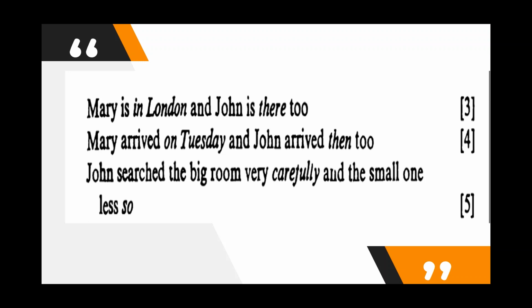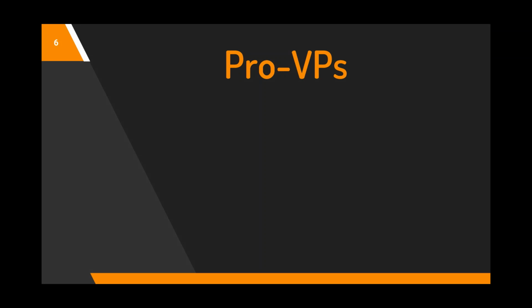And the third example, John searched the big room very carefully and the small one less so. The word so here could be considered as a proform because it replaced the adverb carefully. Also, proforms could replace verbs or verbal phrases. Therefore, we have proverbal phrases.